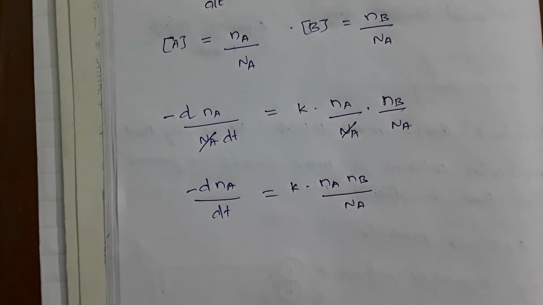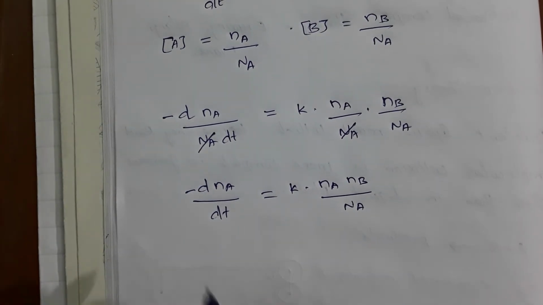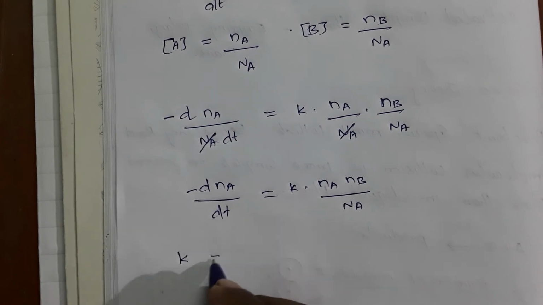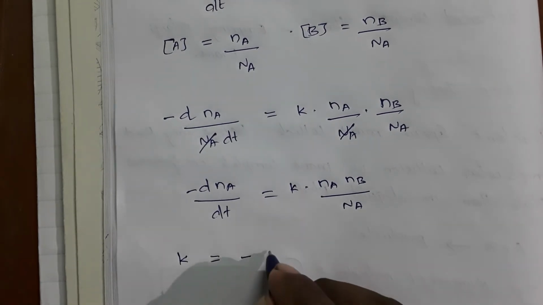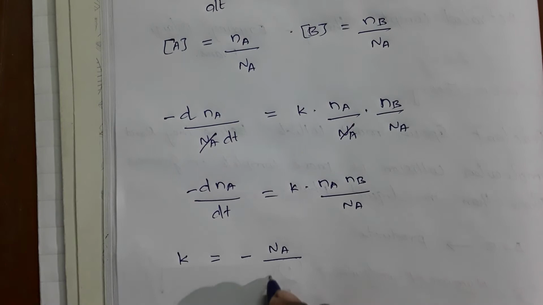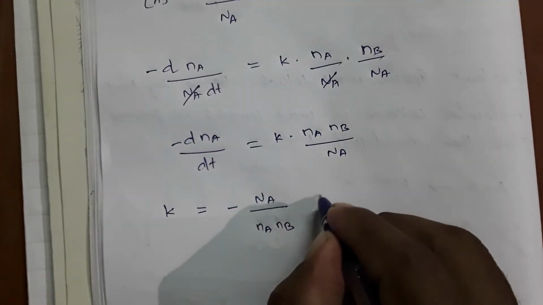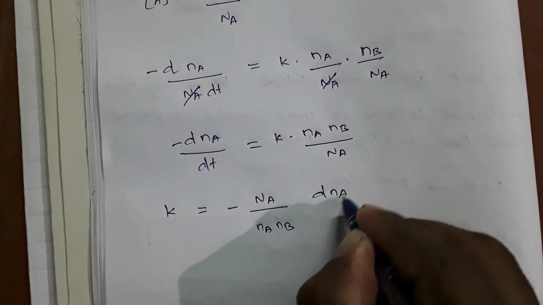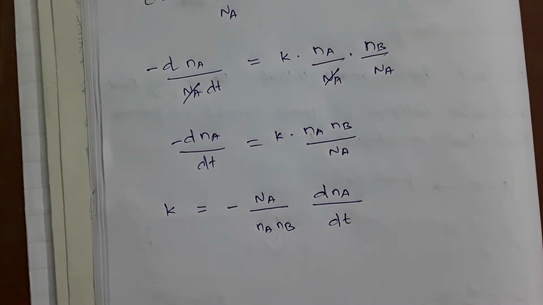Here we are finding the rate constant k. Then rearranging the equation, k is equal to minus Na by Na Nb into d of Na by dt.